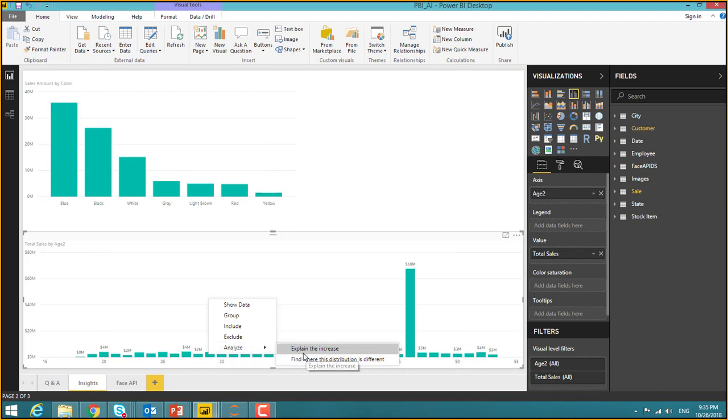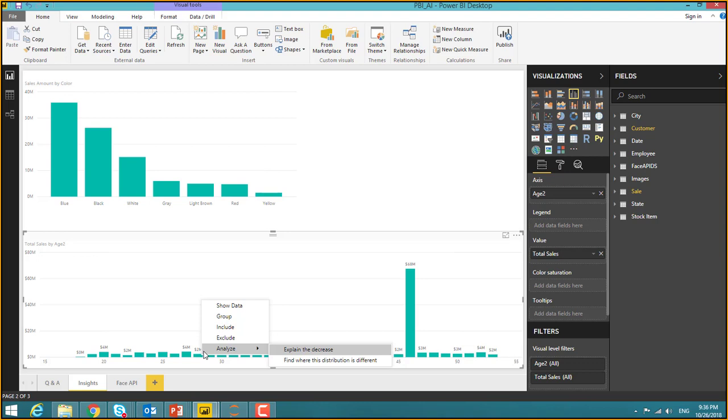And then here you see explain the increase. So wherever you clicked it, compared to the previous month, there is an increase. So now if you go to the previous one and right click the 2 million one, you will see why there is an explain the decrease. Okay, so it understands the first and the previous or the next, that sort of thing.